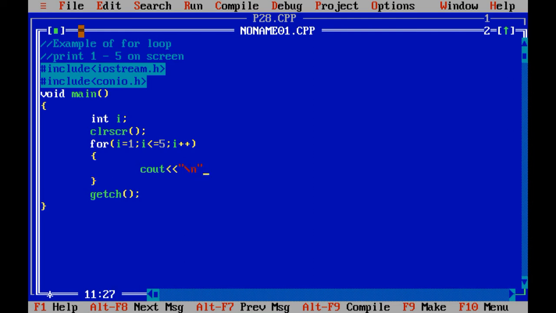For a new line I have to put backslash n and simply print I. If you want to use the endl operator, then you can concatenate the string like this. You just need to remember that the backslash n code is there, as well as you can write the endl operator directly. No need to use double quotations over here, just directly you can use the endl operator.